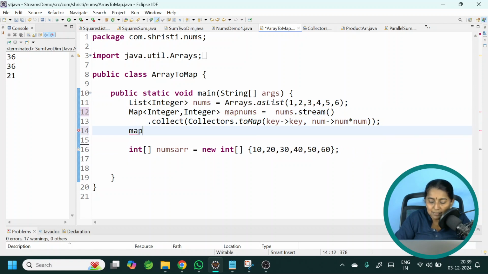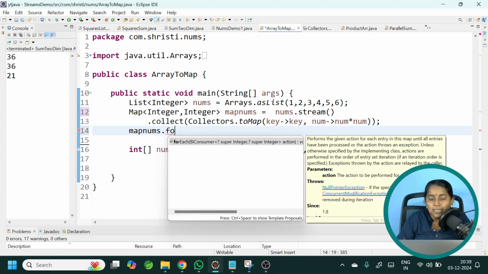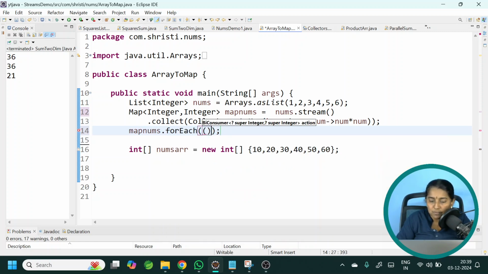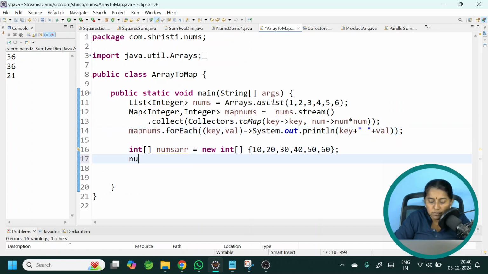Okay, in the next line let us iterate it and print it. Map numbers dot for each. It takes a BiConsumer, meaning to say that you need to pass two values. One is the key, the other one is the value. Arrow, sysout, key plus value. Let us do the same thing for the array also.